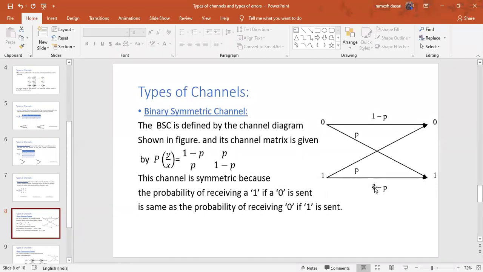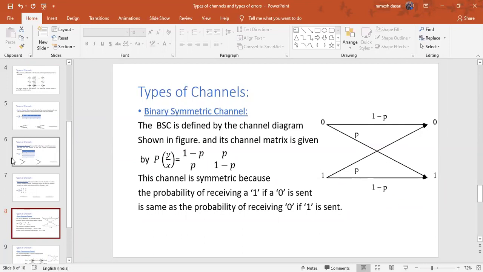I want to assume that the probability of receiving 0 if 0 was sent is 1 minus P, receiving 0 if 1 was sent is P, receiving 1 when 0 was sent is P, and receiving 1 when 1 was sent is 1 minus P. So this is the binary channel, and why it is called a symmetric channel, that is important.